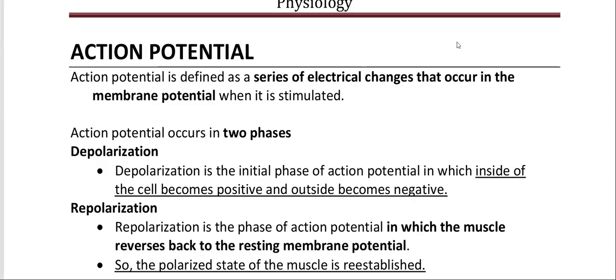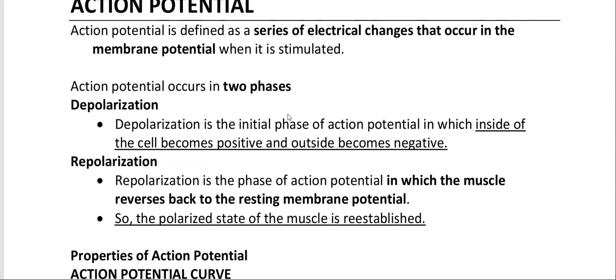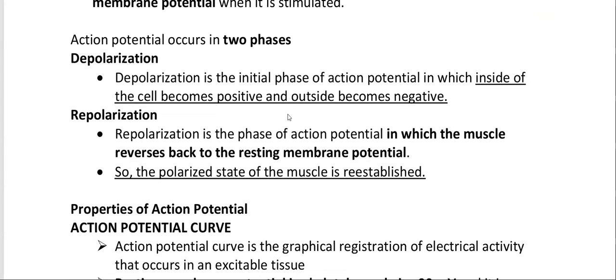Action potential is defined as a series of electrical changes that occur in the membrane potential when it is stimulated. Action potential occurs in two phases: depolarization and repolarization.